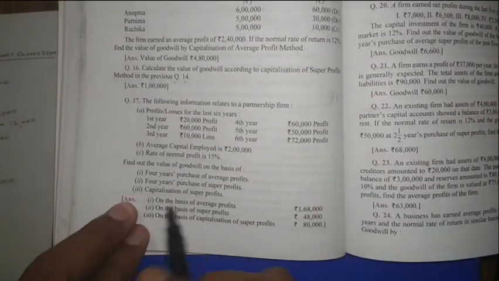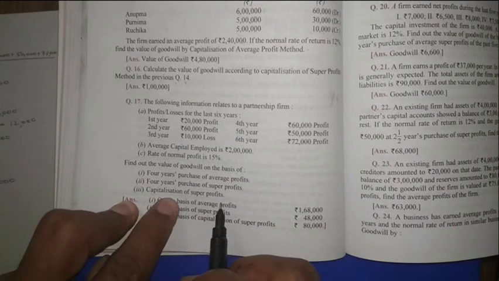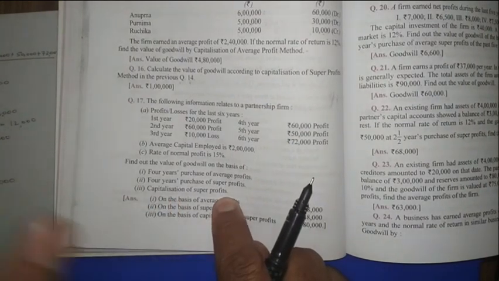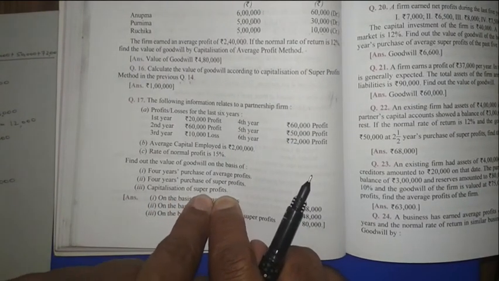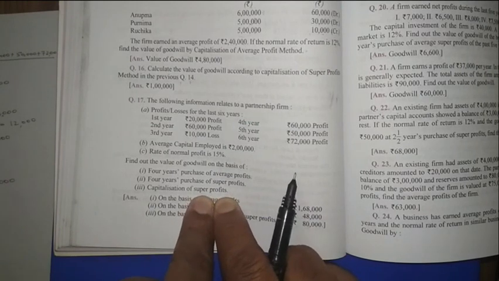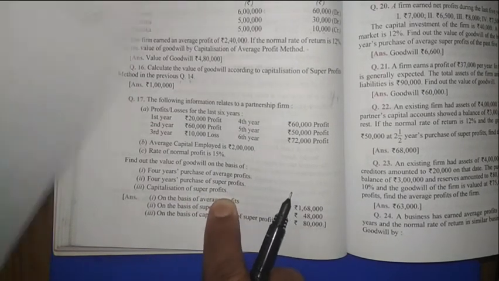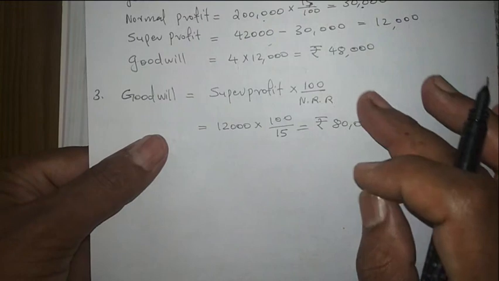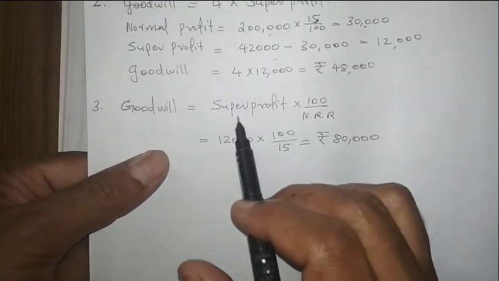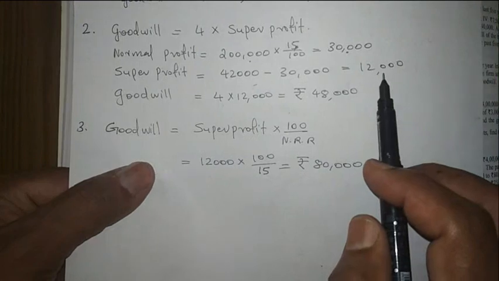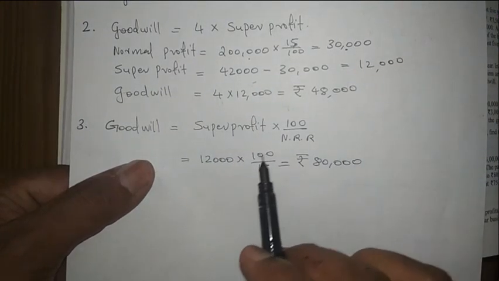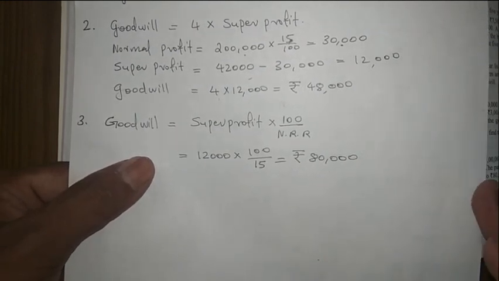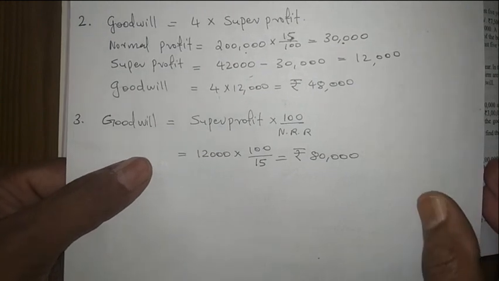Then the last one, capitalization of super profit. According to this method, what is the amount of goodwill? Here it is super profit into 100 upon rate. No need of subtracting anything, so directly we are getting the answer. The third one, goodwill is equal to super profit into 100 upon normal rate of return. And super profit in the previous case we found out is 12,000. Then 12,000 into 100 upon 15, so we are getting 80,000. 80,000 is the value of goodwill according to capitalization of super profits.